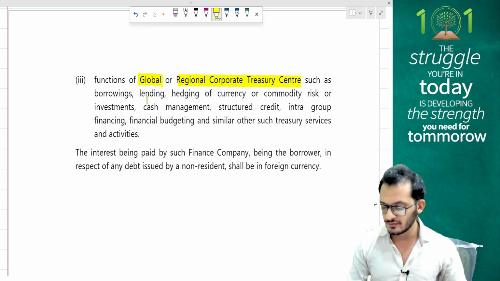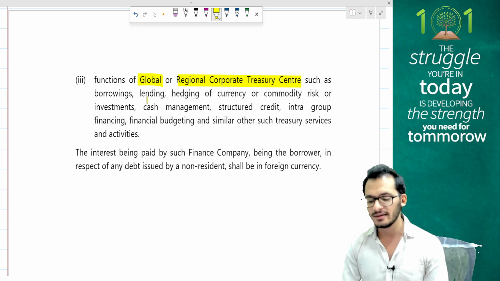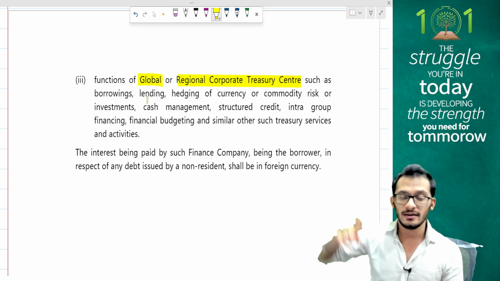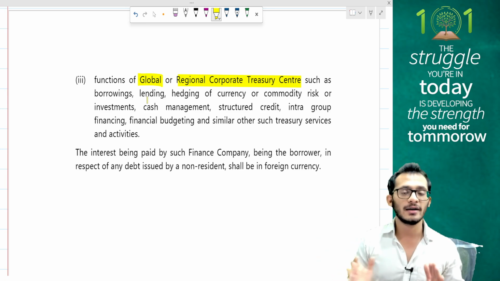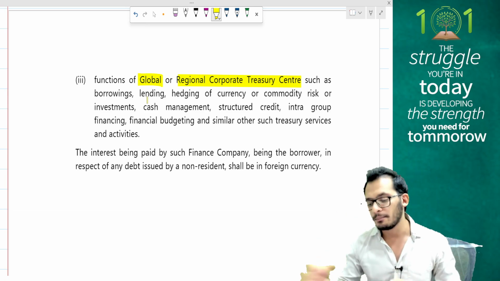The interest being paid by such finance company being the borrower in respect of debt issued by the non-resident shall be in foreign currency. If you satisfy these conditions, you will not be required for 94B. No thin capitalization rules will apply to you.